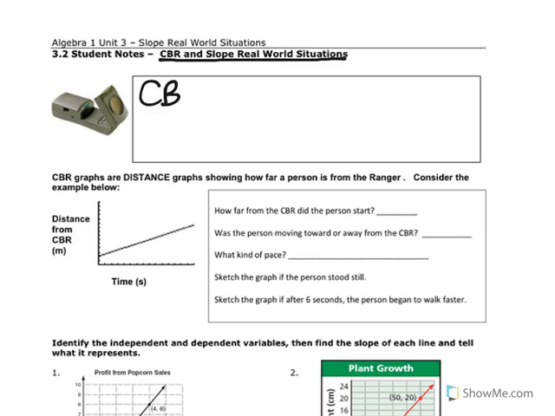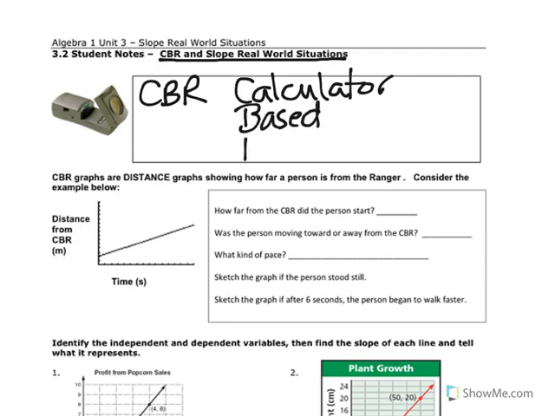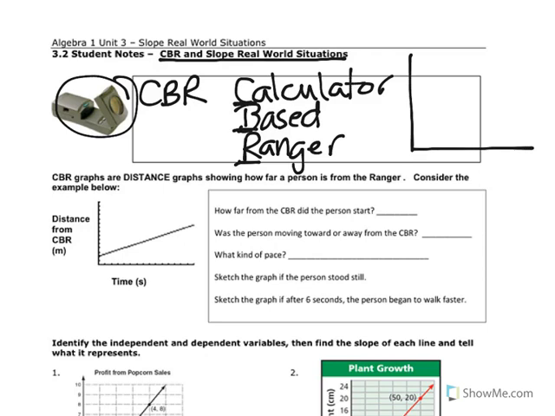CBR is a little contraption that's called a calculator-based ranger. That's where the term CBR comes from. It's a little contraption that we can hook up to our calculators, and it graphs things based on time in seconds down at the bottom, and then distance from the CBR over on the y-axis.